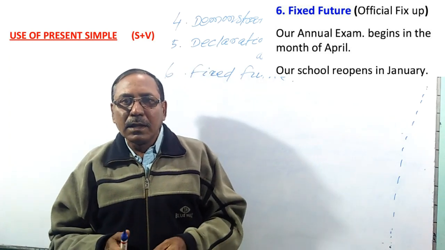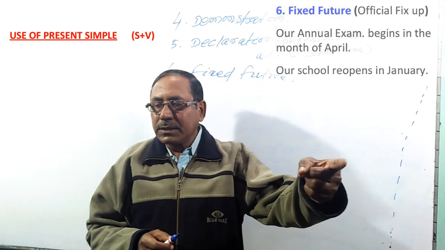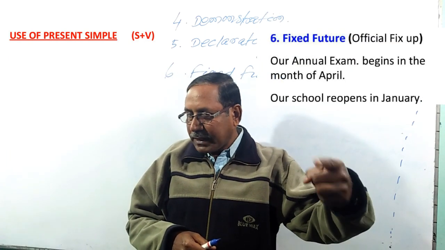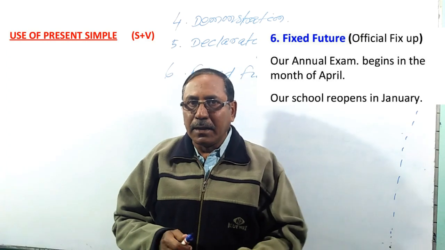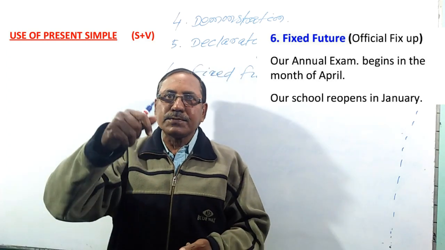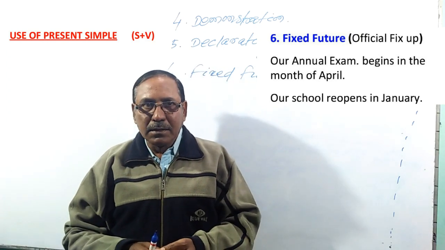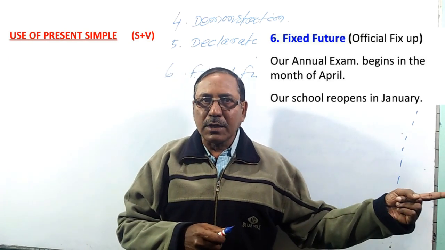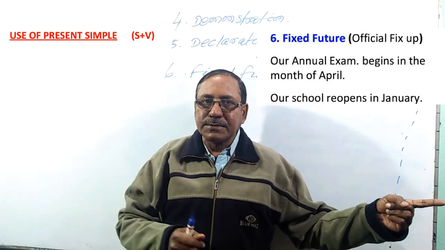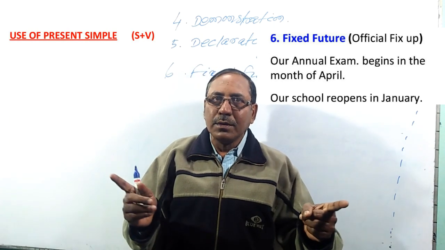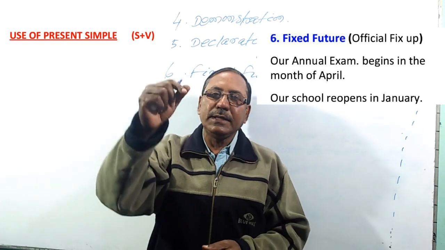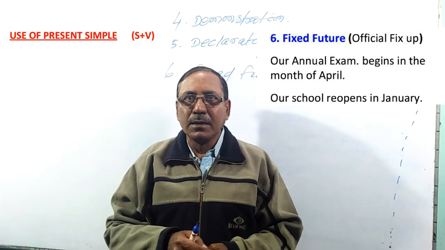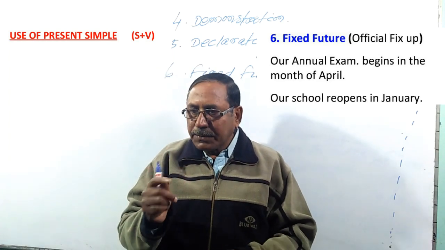For example, our school reopens in the month of January. Our exam begins in the month of April. So it has been fixed by the Board of Secondary Education Odisha, or it has been fixed by our school examination committee, that we cannot change. We have nothing to do because it has been fixed by the office. So for such type of official fix up, we can use present simple.